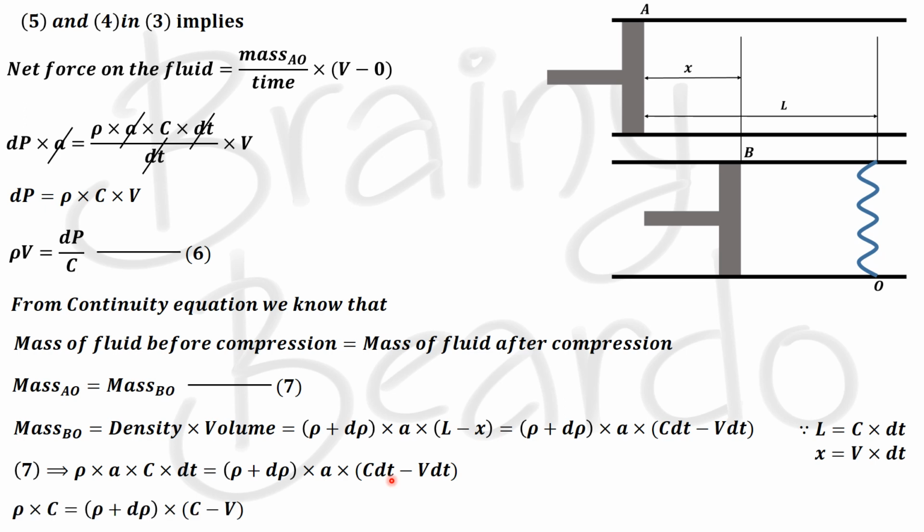So what will be left is rho into C is equal to (rho plus d rho) into (C minus V). Now we can open the brackets. So when we open it, we get rho into C is equal to rho into C minus rho into V plus C into d rho minus V into d rho. Now as you can see, rho into C and rho into C can be cancelled out. So we have two negative terms and a positive term. So take the negative terms to the other side and the positive term to one side. So we get C d rho is equal to rho into V plus V into d rho.